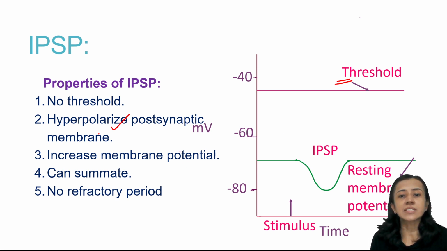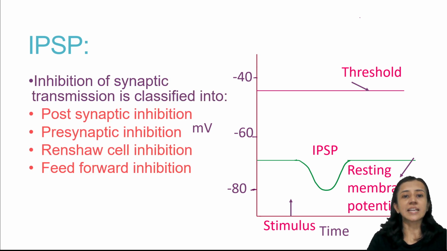It becomes more negative, it can also summate, and it has no refractory period. It doesn't follow the all or none law. So these are all the properties of inhibitory potential. Now, inhibition of the synapse is classified in four different ways: postsynaptic inhibition, presynaptic inhibition, Renshaw cell inhibition, and feed forward inhibition. We will discuss them one by one.